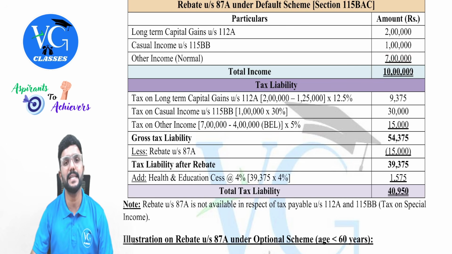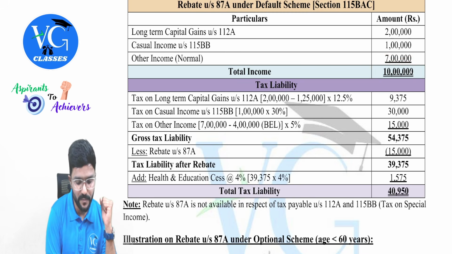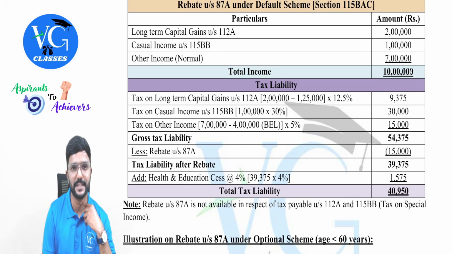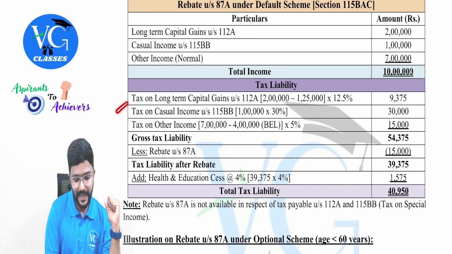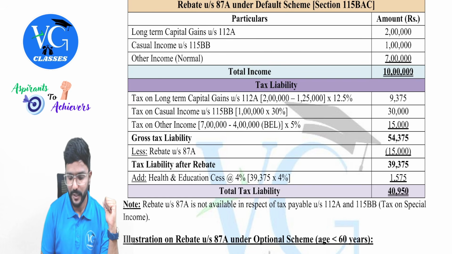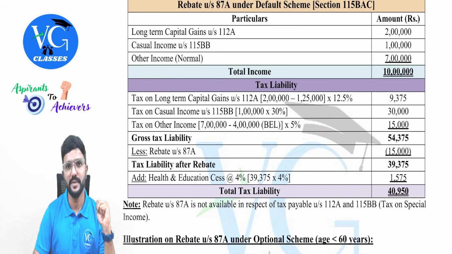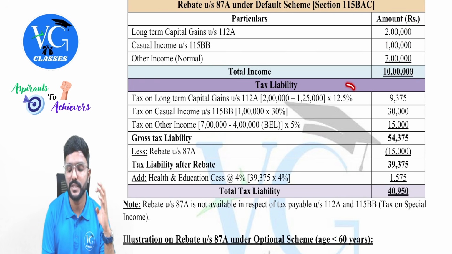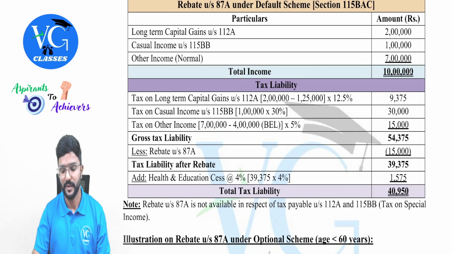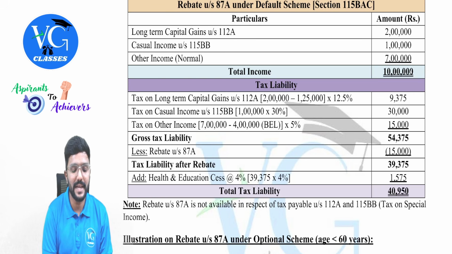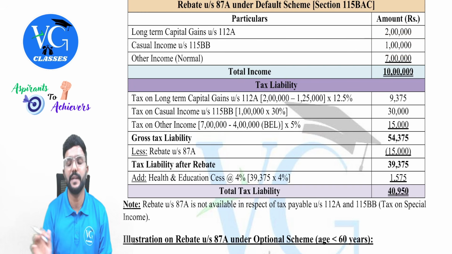First, we need to calculate the tax liability on special income. Which are the two special incomes the assessee has? Long-term gain and casual income. Let us first calculate the tax on that. Tax on long-term capital gain under section 112A is 2 lakh, but up to 1,25,000 per year is not taxable. So remaining is how much? Only 75,000 taxed at 12.5%. The amount comes to 9,375. Then tax on casual income under section 115 BB, flat 1 lakh into 30%, which gives us 30,000.